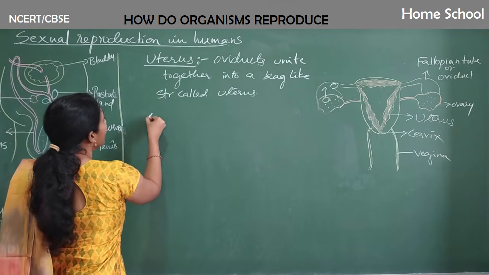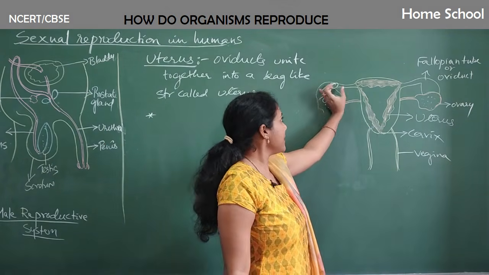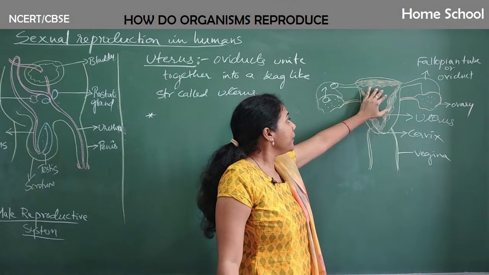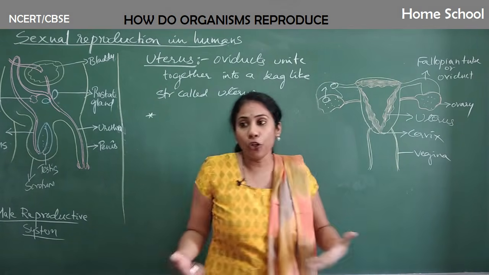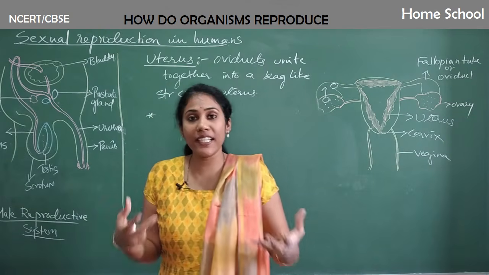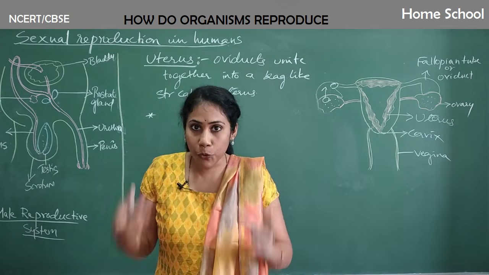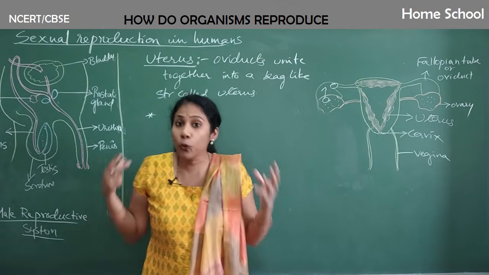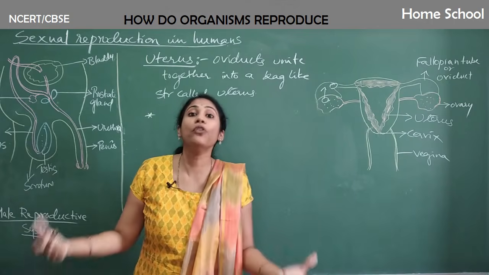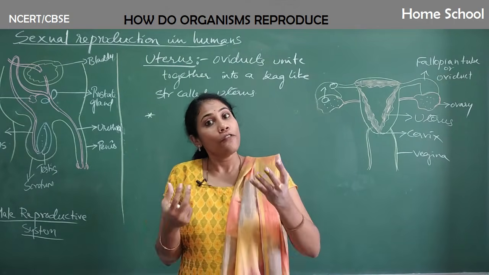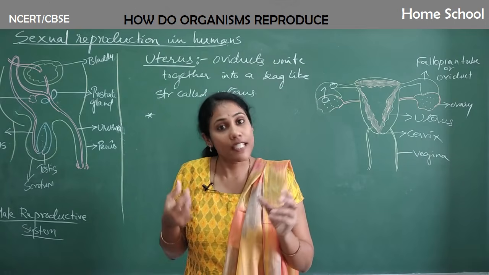Okay, so here the development of baby takes place. See, the zygote or embryo will move into the uterus, and there it will grow into fetus. Fetus in the sense what? A small baby that is growing in the mother's womb. Okay, we call it mother's womb. That is nothing but the uterus. Clear? For the nourishment of a small baby, which we call fetus.